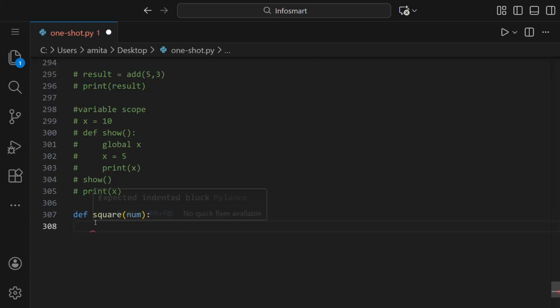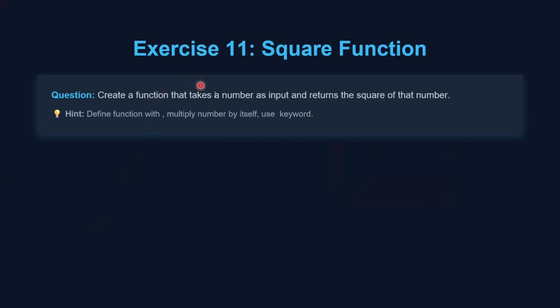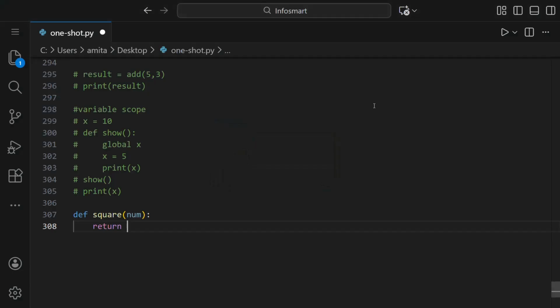And here, a gap of 4 spaces. Inside this, we'll tell it to return the value. And what value? The question says to return the square of that number. So we'll return num into num. That is the square of the number, or we can write num to the power 2 with 2 stars, or we can simply write like this also.